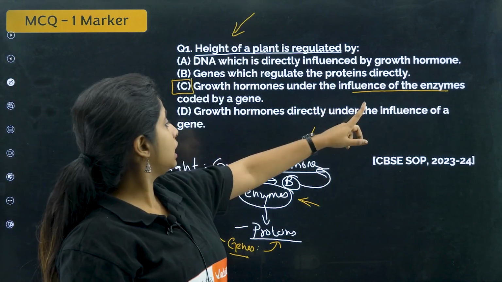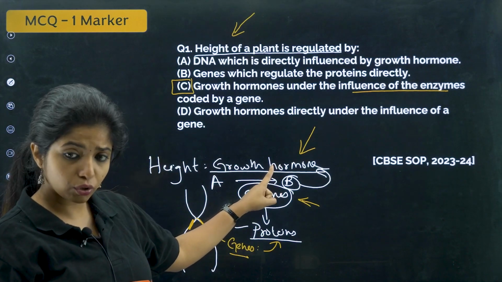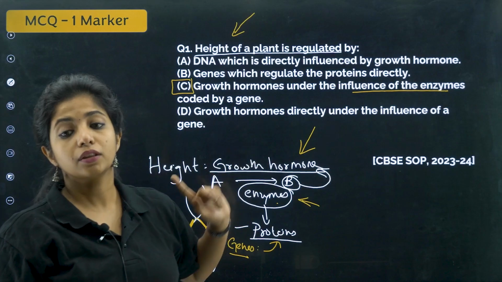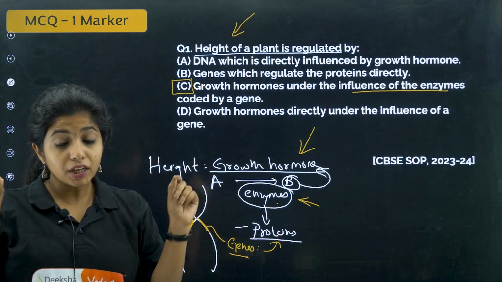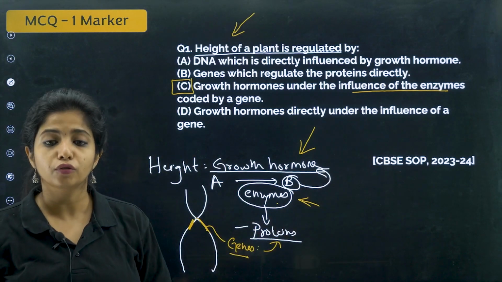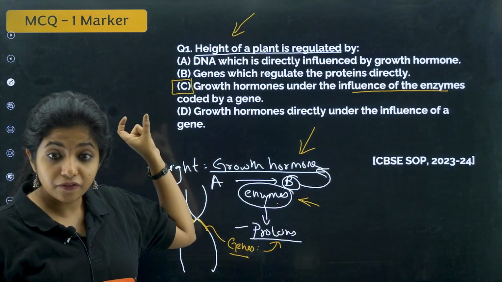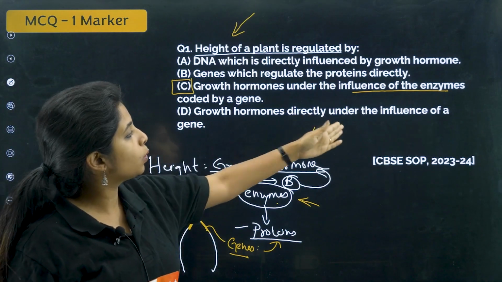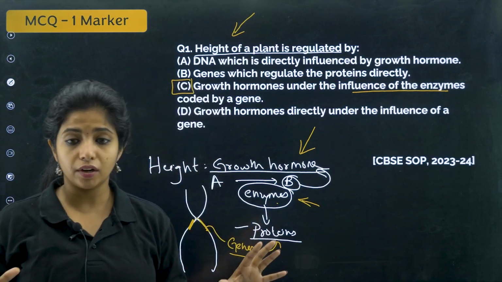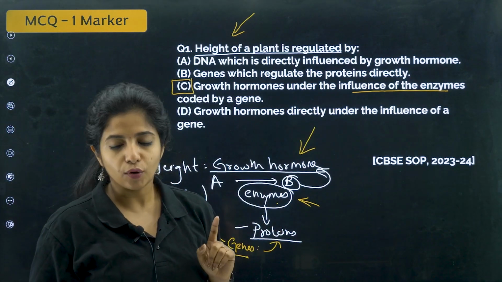Growth hormones directly under the influence of a gene. Does this gene directly influence the growth hormone? No, there is an enzyme being made, and under the influence of the enzyme only you are making the growth hormone. So this is a very crucial thing that you should know. It came in CBSE's sample question paper 2023-24, so please make note of that. Understand the question really well and then go ahead. Some people go directly with the 4th option, growth hormones directly under the influence of a gene. It's not right, because it is not directly under the influence. There is an enzyme involved over there.